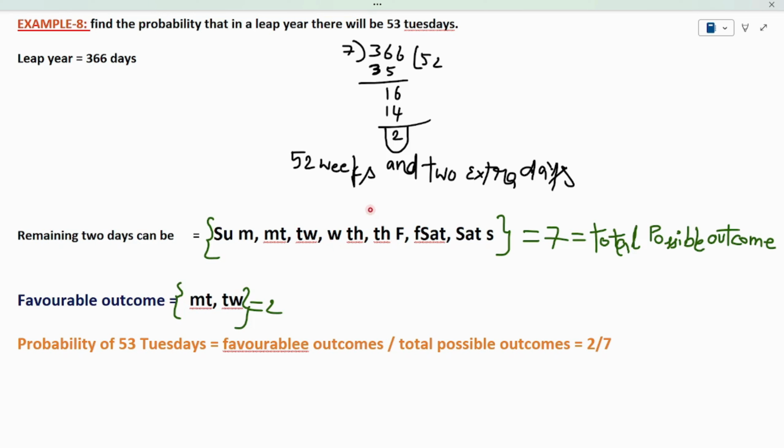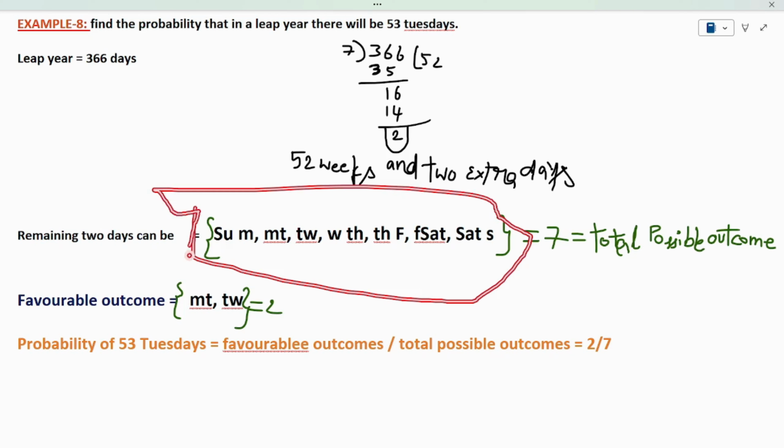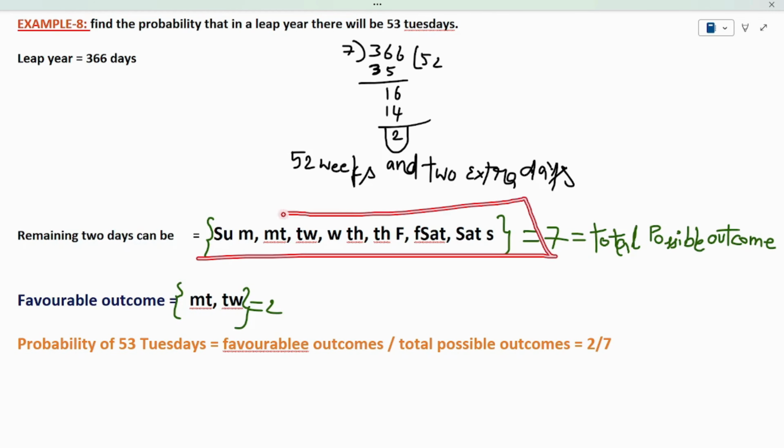These 2 extra days can be Wednesday, Thursday. They can be Thursday, Friday. They can be Friday, Saturday. And they can be Saturday and Sunday. Which means the 2 extra days can be any of these. These are all the possible outcomes. From the given data, I have 7 possible outcomes, which is nothing but my sample space.